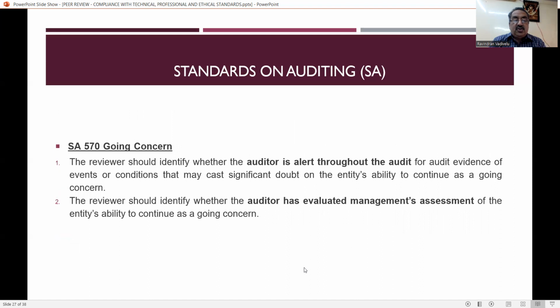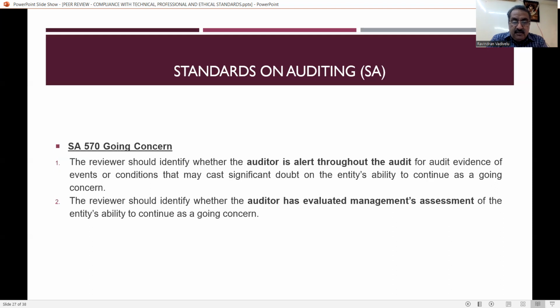SA 570, that is going concern. The reviewer should identify whether the auditor is alert throughout the audit for the audit evidence and the events or conditions that may cast significant doubt on the entity's ability to continue as a going concern. So it is a duty of the auditor to see whether the concern is a going concern or not.